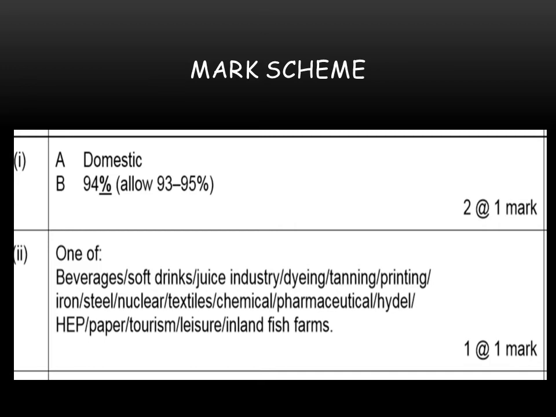Then for B, as I showed the calculation of how you are going to calculate from any graph, I've told you that it must be from 93 to 94%. Here the answer is 94%, and you are allowed to write from 93 to 94.5, but it should not be 95% because you can clearly see in the figure that this is till 94. Okay, so you will get 2 marks for question number 1.